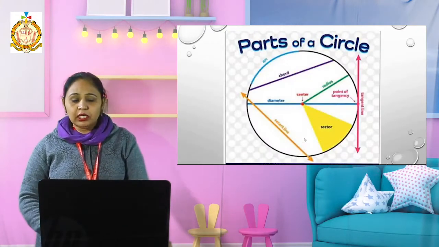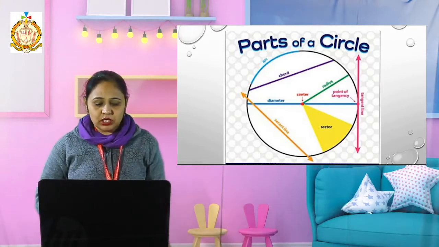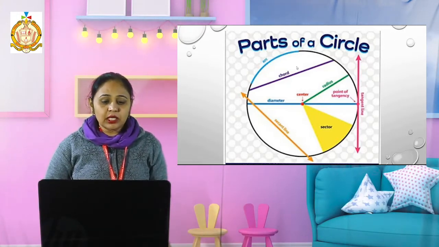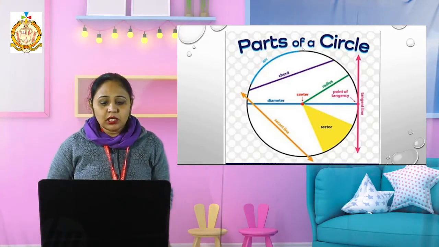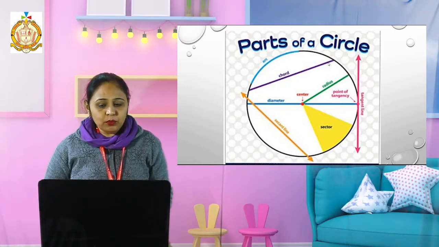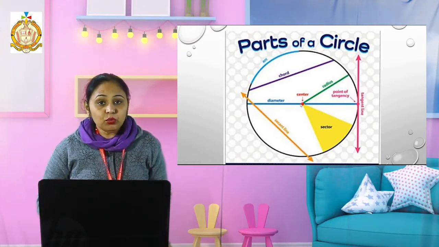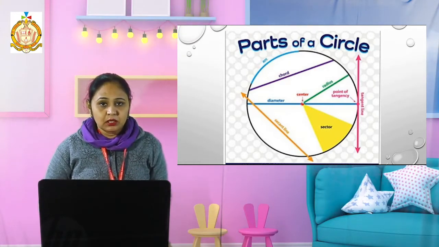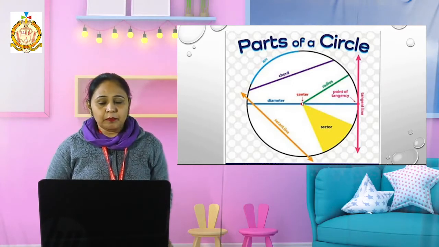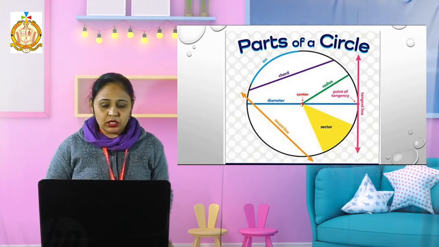Okay. Then we have a few other parts of the circle: again the arc on the circumference, then the chord starting from one point and ending at the other point of the circumference of the circle. Then this is our center point, where we held our compass point and rotated the compass, that is called the center point of the circle.